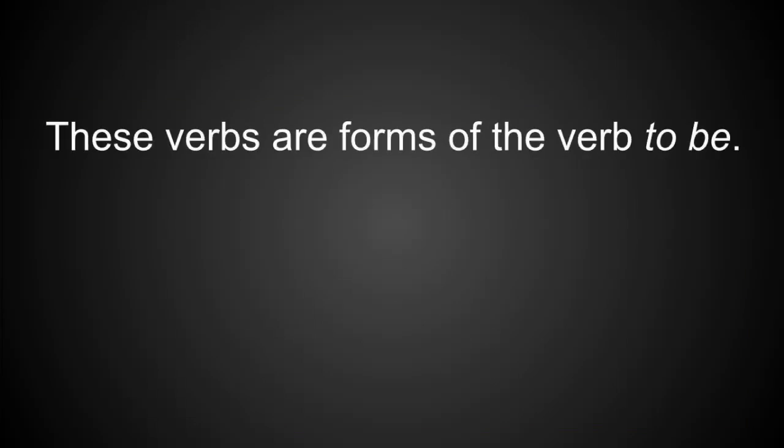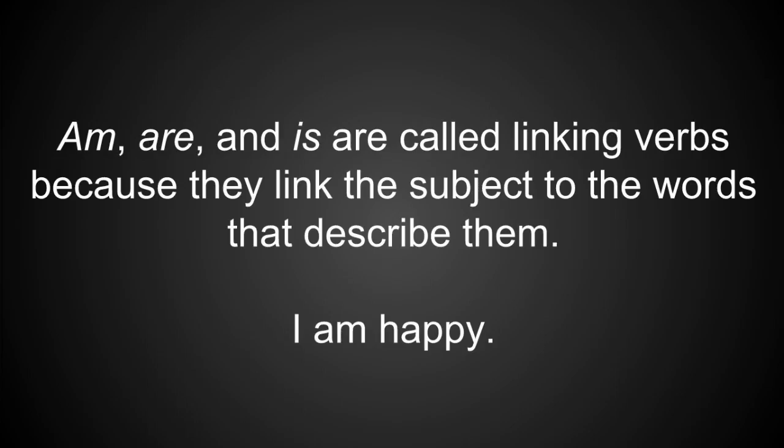Okay, so now you've had some warm-up. These verbs are forms of the verb to be. Am, are, and is, the three kinds of verbs you found in those sentences. Now, am, are, and is are called linking verbs because they link the subject to the words that describe them.